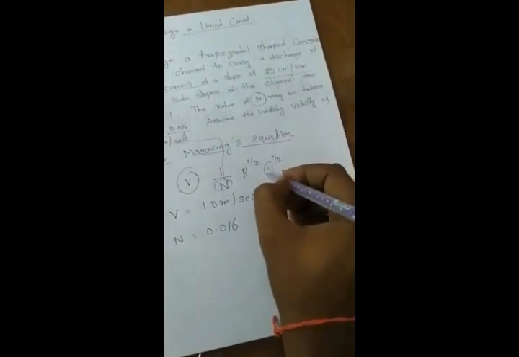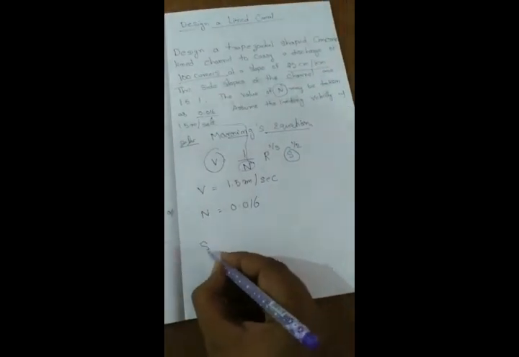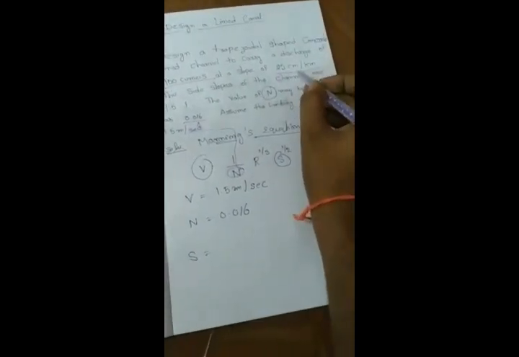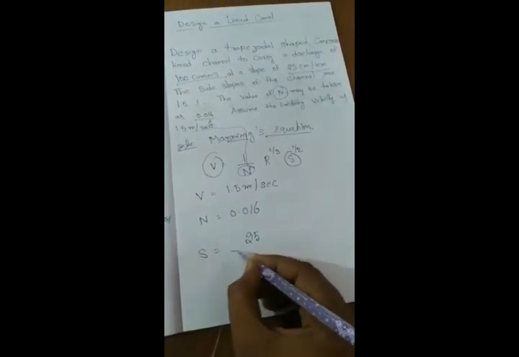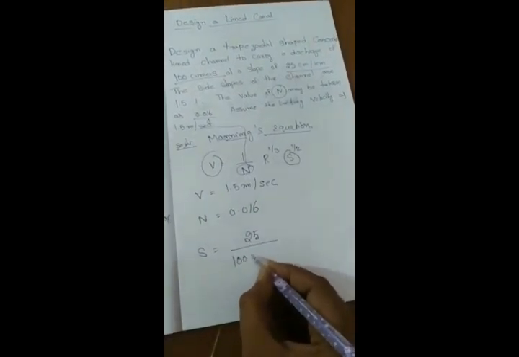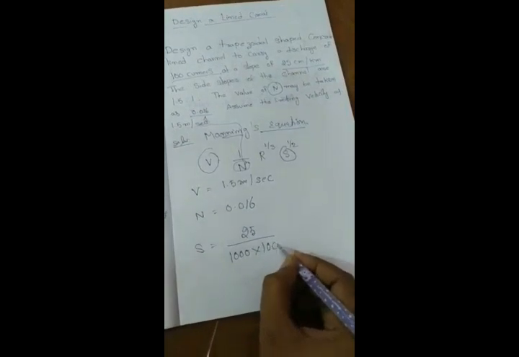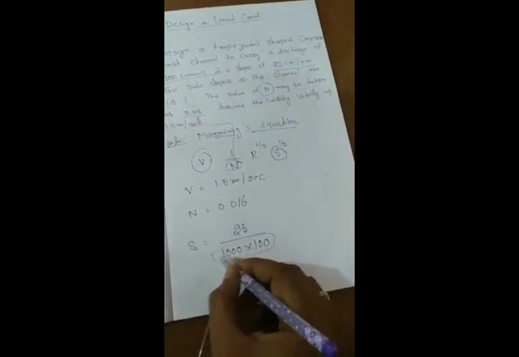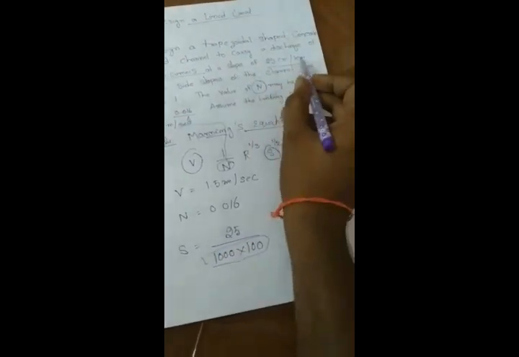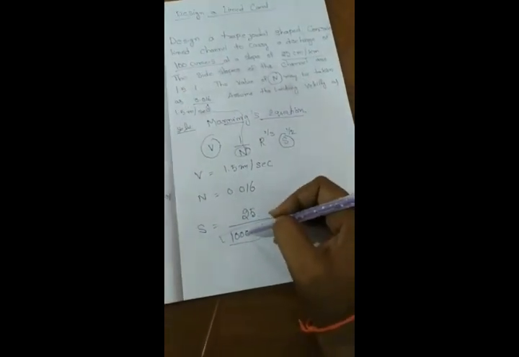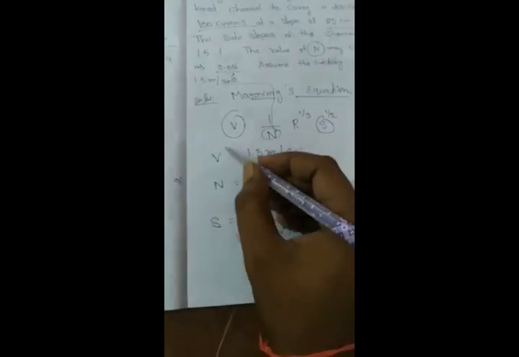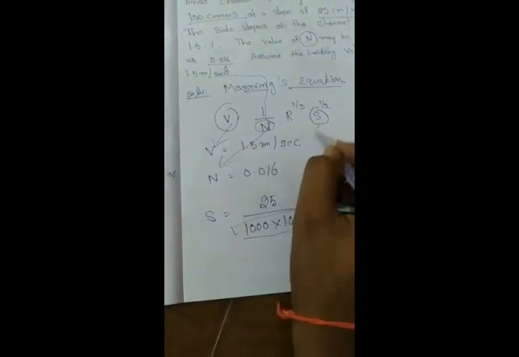Next, S is already given, 25 centimeters per kilometer. It will be converted into 25 by 1000 into 100, meaning centimeters by kilometer is converted to 25 centimeters over centimeters.